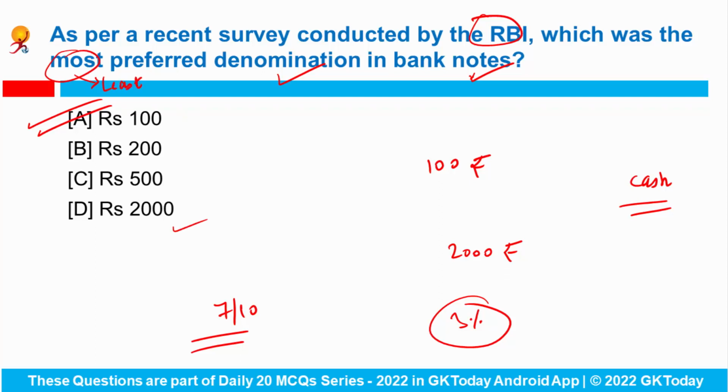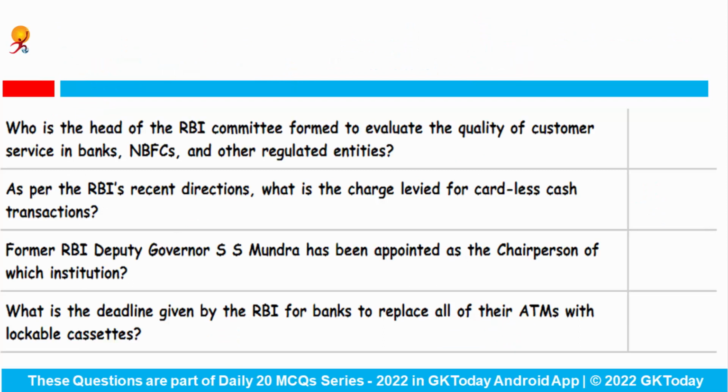So your correct answer would be 100, and if it has been written least preferred, then the answer would be 2000. Okay, let's see some of the important RBI related current affairs. Who is the head of the RBI committee formed to evaluate the quality of customer service in the banks, non-banking financial companies and other regulated entities? For this purpose RBI has constituted a committee, the head of which is VP Kanungo.